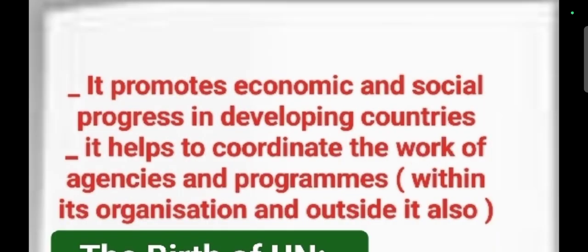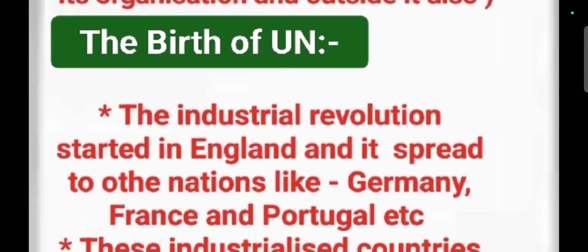It promotes economic and social progress in developing countries. It helps to coordinate the work of agencies and programs. Within the United Nations organization, many agencies are working, and many programs are implemented under the United Nations umbrella. Both within its own organization and outside it, it has to work with complete perfection. So let's come to the birth of the United Nations, how and when it was organized.